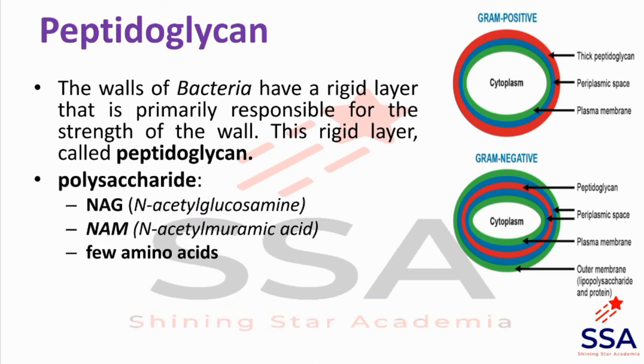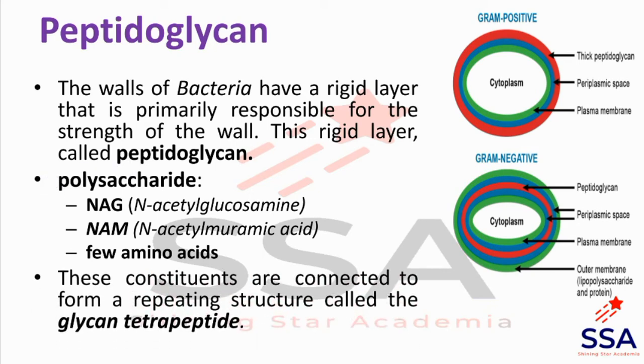There are mainly three components of peptidoglycan. There are two polysaccharides: the first one is NAG, N-acetylglucosamine, and the second one is N-acetylmuramic acid. These two are the polysaccharides, and a few amino acids are also found in peptidoglycan. These three constituents are joined together to form a repeating structure called glycan tetrapeptide.